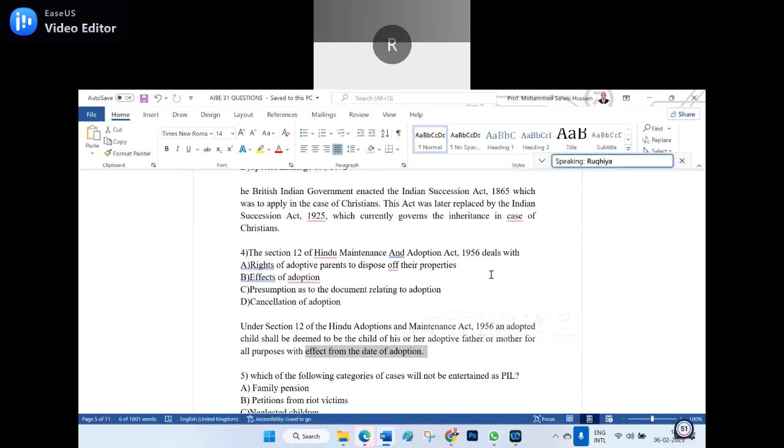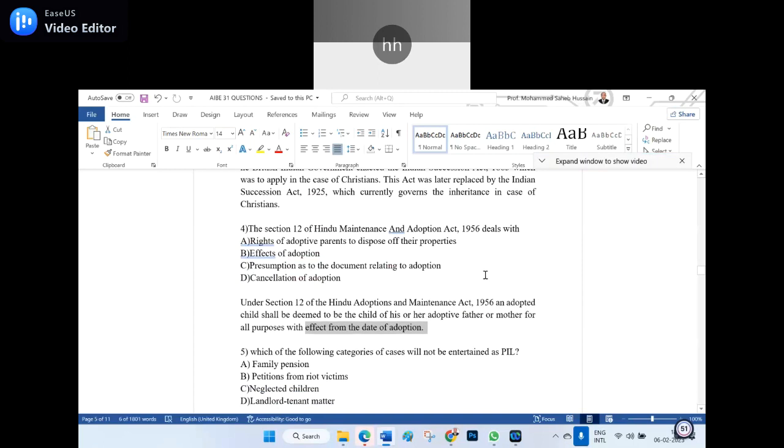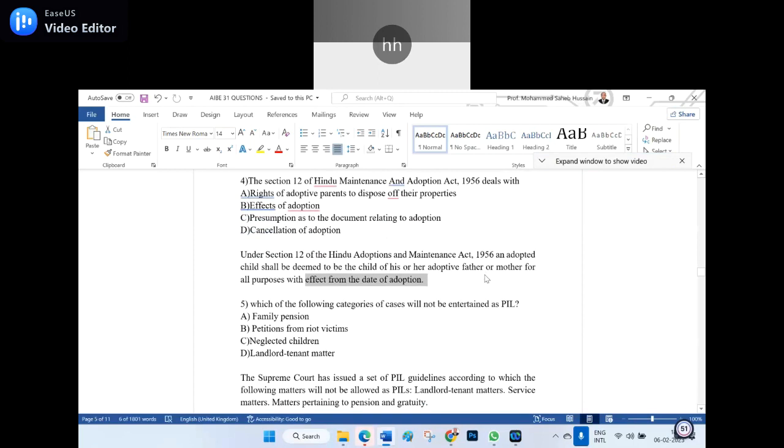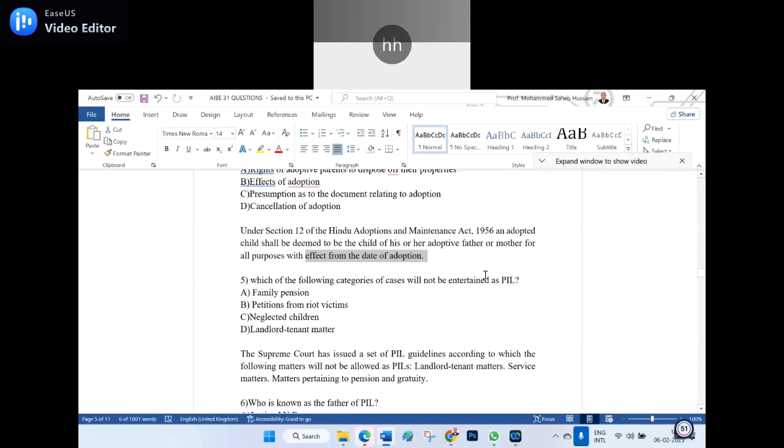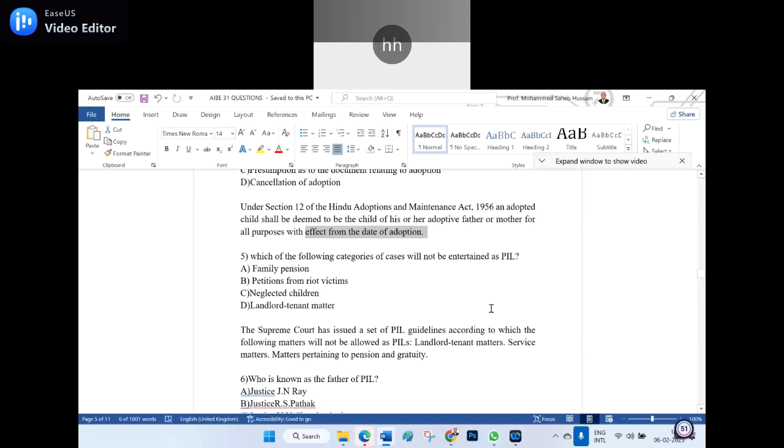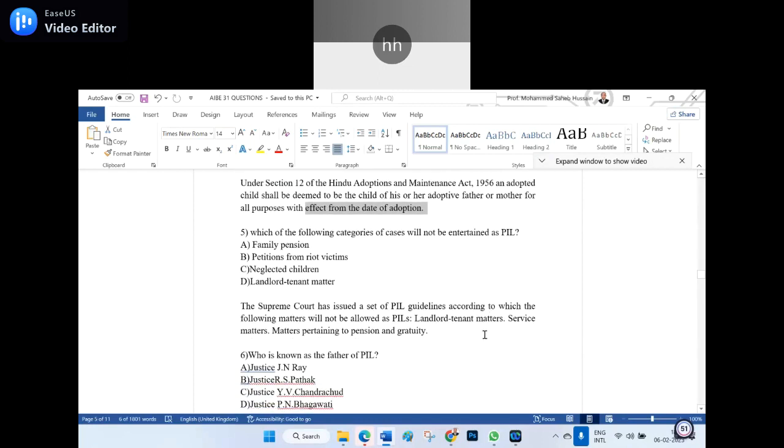Why are you taking so much time? Why are you taking so much time to give the answer? And next question, if you happen to see: which of the following categories of cases will not be entertained as PIL? Family pension, petition from riot victims, neglected children, landlord and tenant matters. D, landlord and tenant matters. But they mention also, see, it is controversial.